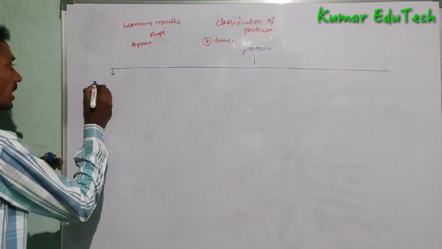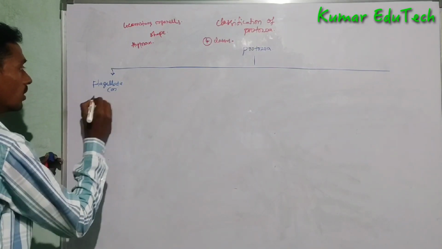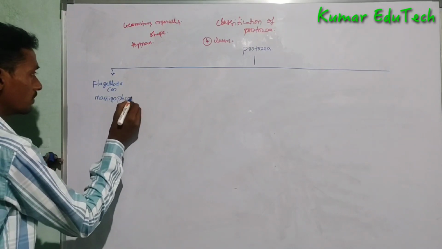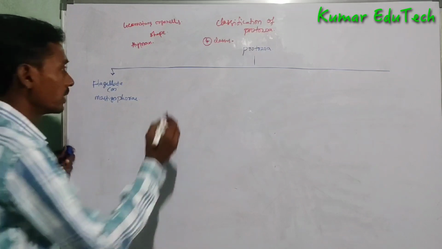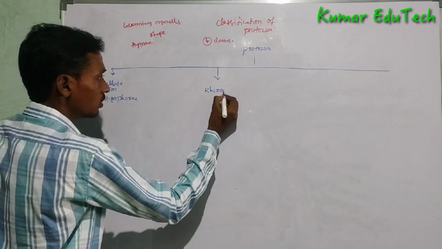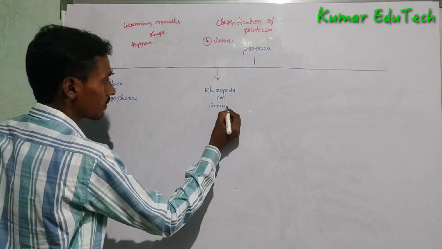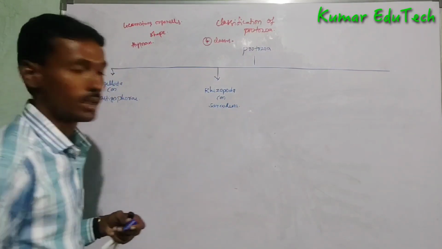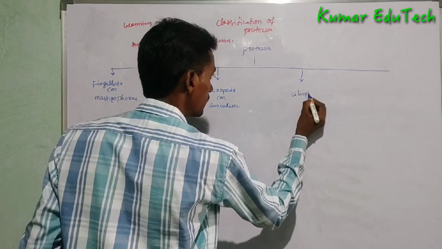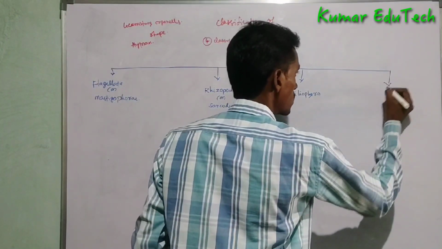First, flagellata or mastigophora. Second one, rhizopoda or sarcodina. Third one, coeliophora. And fourth one, sporozoa.